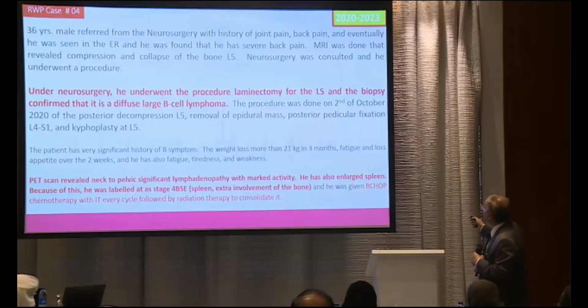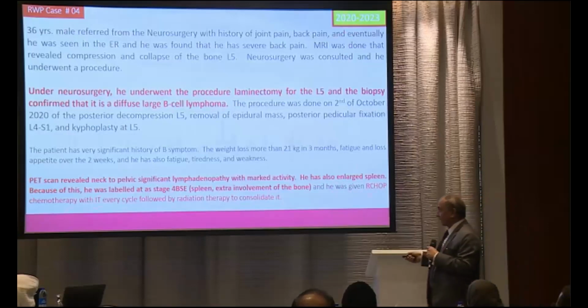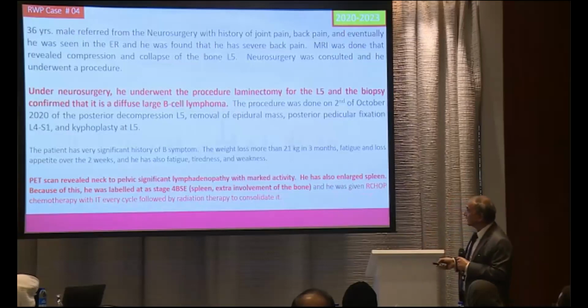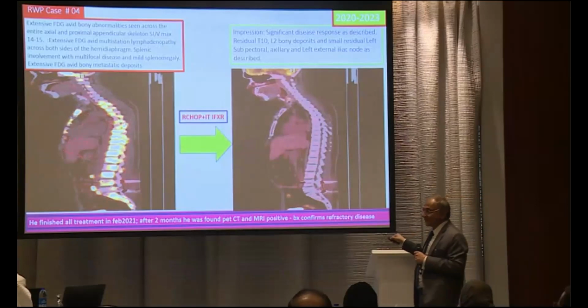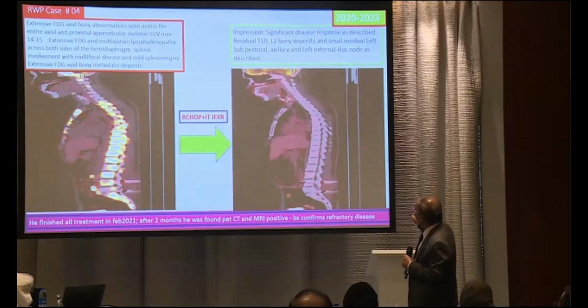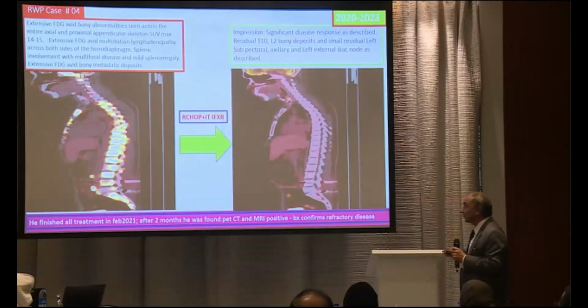And this again was 2020. We gave R-CHOP chemotherapy, with every cycle followed by IT, and then followed by radiation therapy, which was to the bulk over there in the back. Now what happened? This is the first PET scan, the baseline. You see all the bones are lighting up, a heavy burden of the disease. And here was also bulk over there. And this is after 6 cycles, you can see it has almost completely recovered.